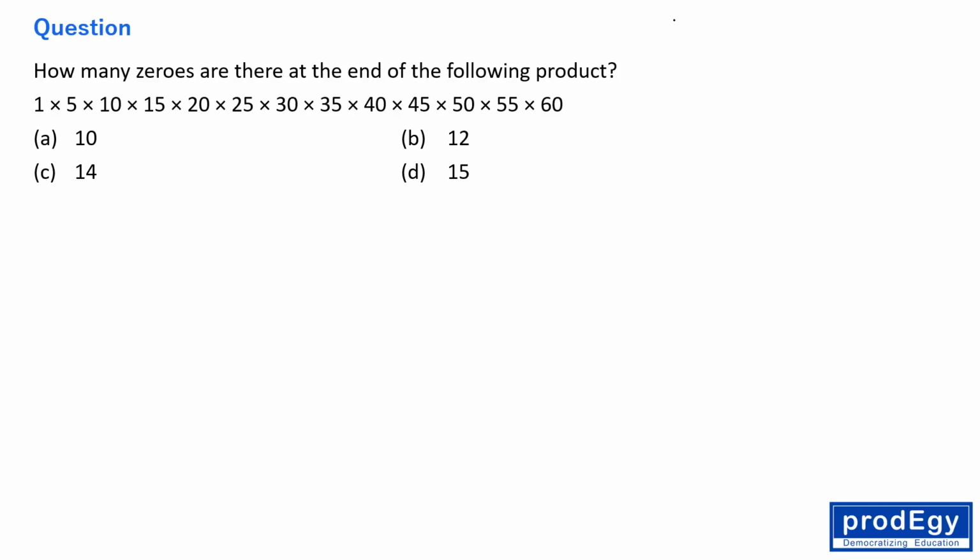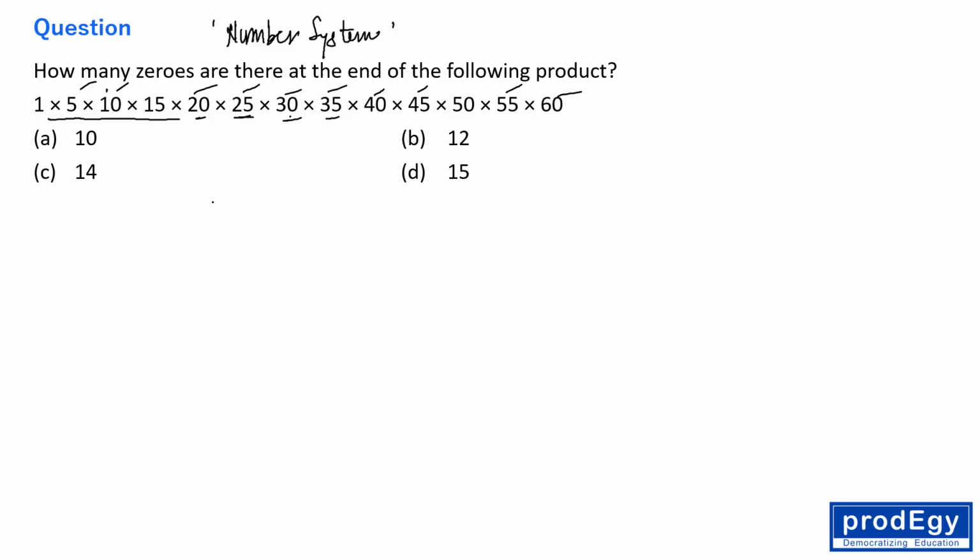Okay. This question again belongs to number system, and this is actually the question of factorization. The question is saying what? 5, 10, 15. It means 5 into 1, 5 into 2, 5 into 3, 5 into 4, 5 into 5, 5 into 6. This is the table of 5. You please observe it carefully. 5 into 1, 5 into 2, 5 into 3, 5 into 4, 5 into 5, 5 into 6, 5 into 7, 5 into 8, 5 into 9, 5 into 10, 5 into 11, 5 into 12.